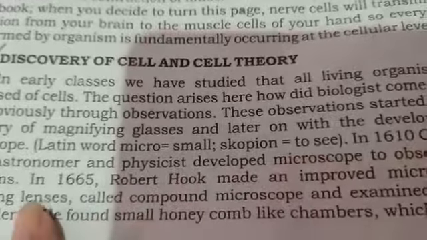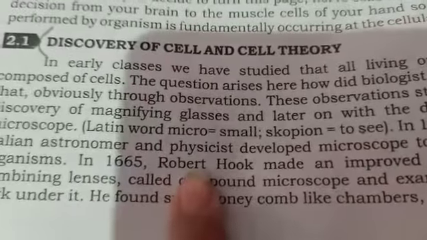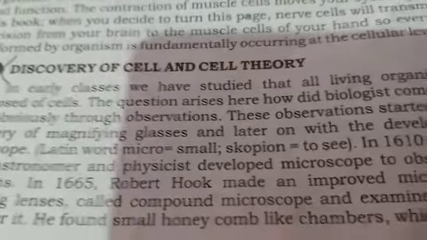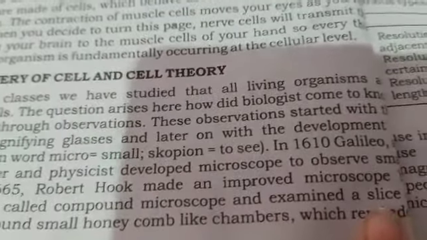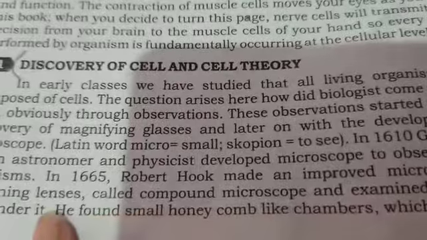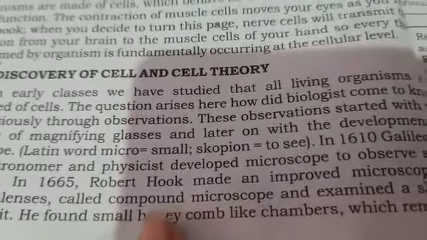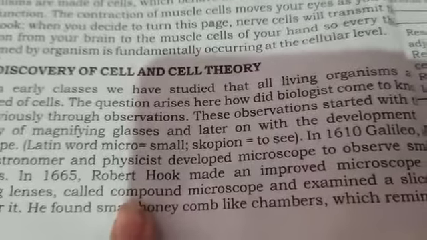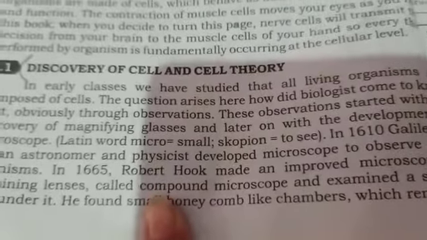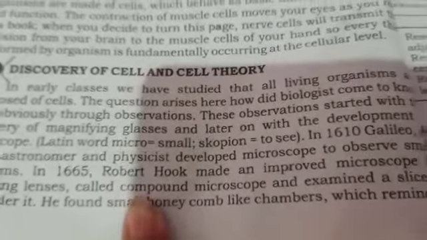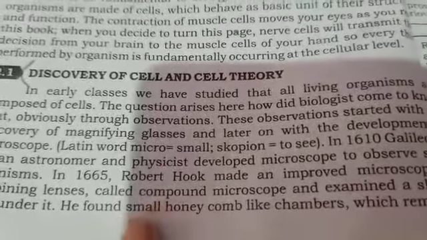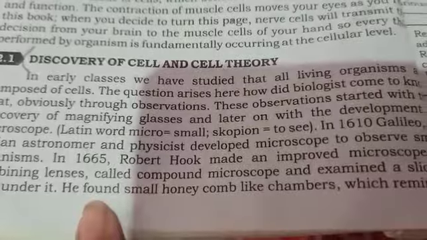And in these studies, one of the most important scientists, Robert Hooke, in 1665, for the first time made an improved version of the microscope that is called the compound microscope. Why is it called a compound microscope? Because it was made of two different lenses, a combination of different lenses. That's why it is known as compound. Compound means to make things together or mix things together.